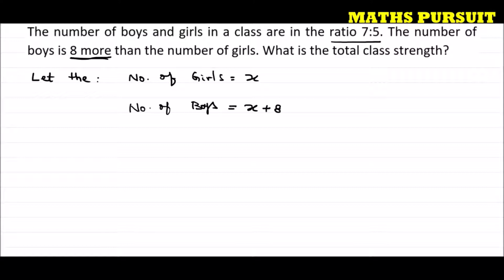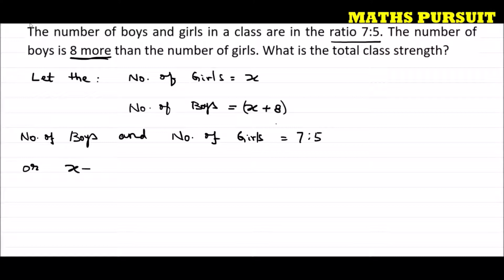Now this is what we got. The initial part of the question says that the number of boys and number of girls are in the ratio of 7:5. Because the number of boys we got is x plus 8, I can write number of boys to number of girls is equal to 7:5.